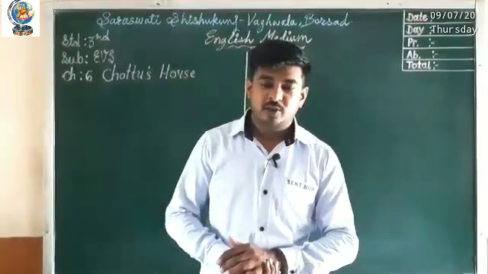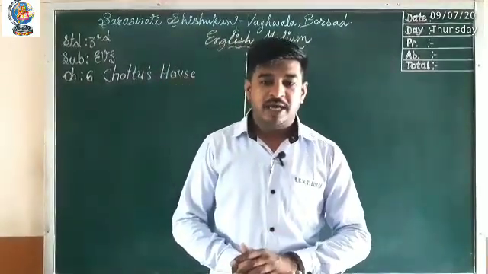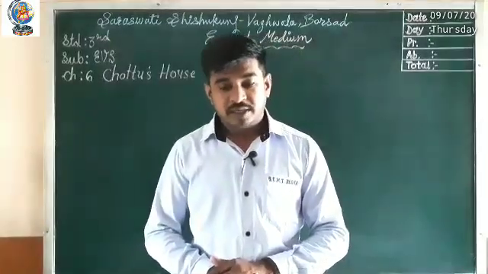Okay, so there are so many parts in our house, but today we are going to learn sweet home.